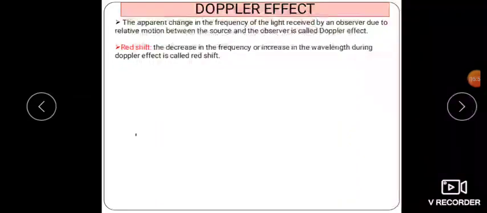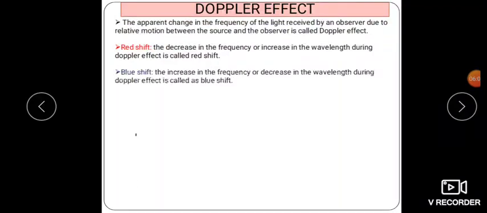And when the source is moving towards the observer, what happens? We can hear the sound clearly. There is an increase in the frequency or a decrease in the wavelength. So we call it a blue shift. Blue shift means in this case the frequency increases and there is a decrease in the wavelength. An increase in frequency or decrease in wavelength during the Doppler effect is known as the blue shift.